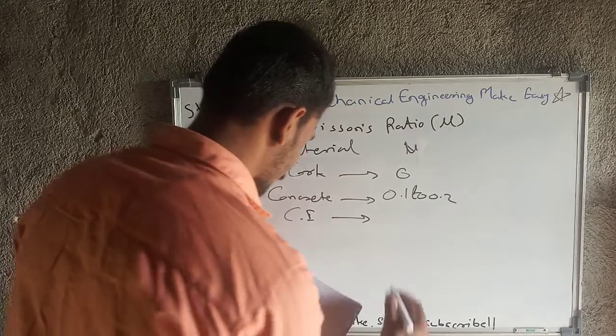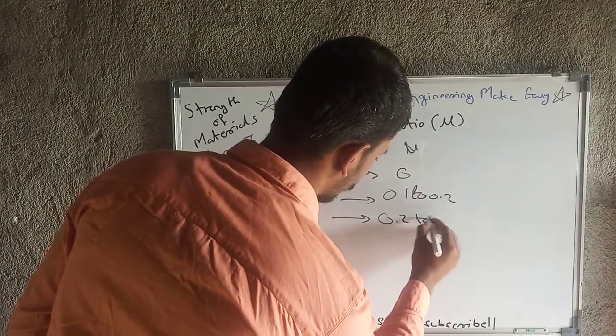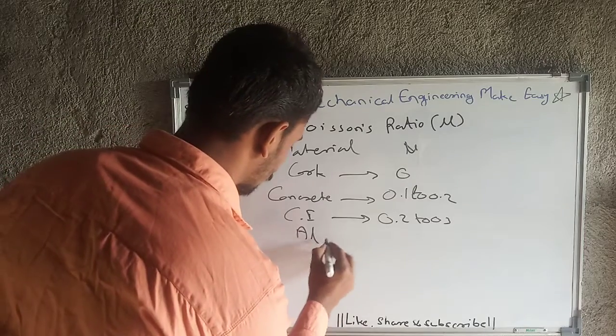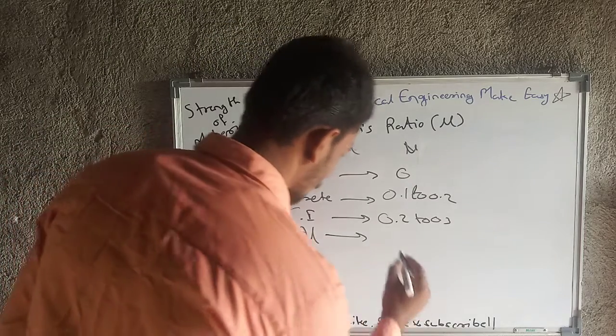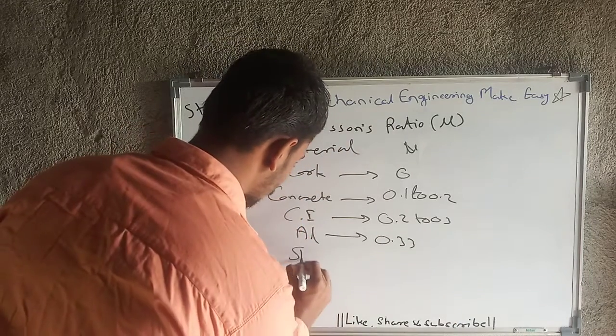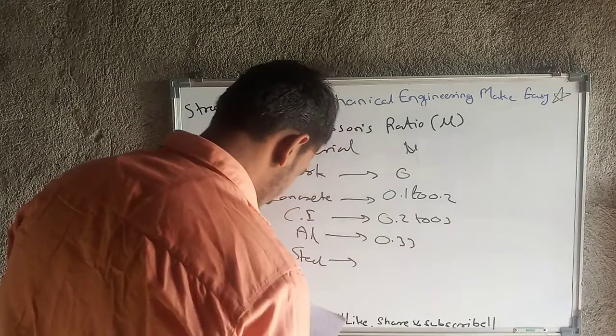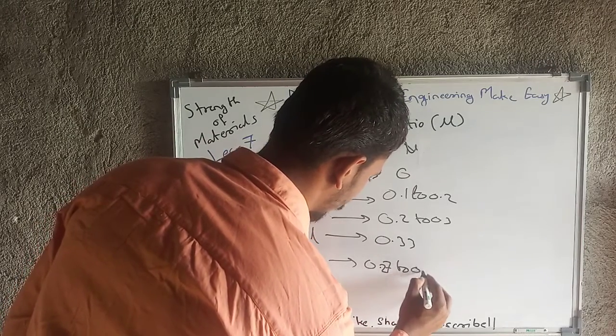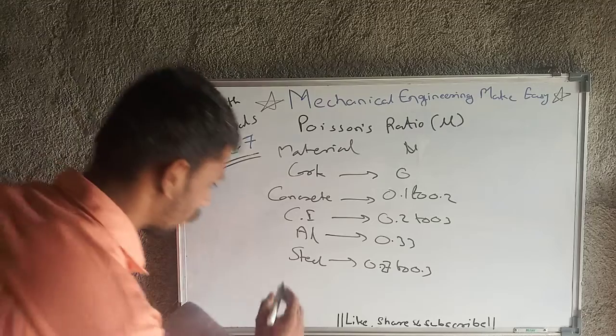For cast iron that value will be 0.2 to 0.3. Then next is aluminium. For aluminium that value will be nearly 0.33. Then for steel that value will be 0.27 to 0.3.